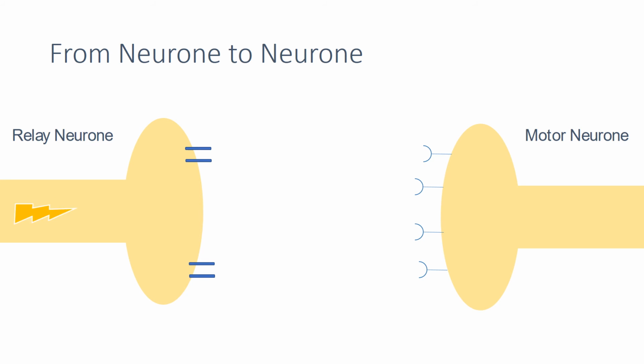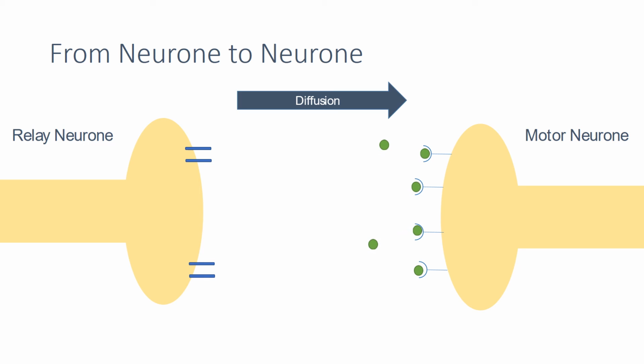As an electrical impulse arrives in the primary neuron, it causes the release of chemicals called neurotransmitters to diffuse across the synapse. At the secondary neuron, they bind to the chemical receptors, and this triggers the release of an electrical impulse in the secondary neuron. The neurotransmitters will then diffuse back via reuptake channels into the primary neuron so that it's ready to fire again. Synapses are useful, ensuring that information only passes one way along a neuron, as the receptors are only on the secondary side.